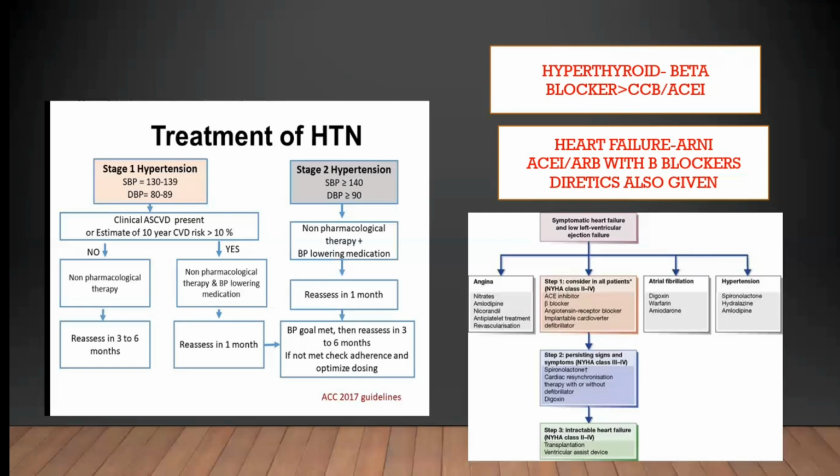We have to consider in all cases an ACE inhibitor or beta blocker or ARB or defibrillator. With persisting signs and symptoms of heart failure even after this treatment, we can add spironolactone or cardiac resynchronization therapy with or without defibrillator and digoxin. In case of intractable heart failure, the final choice is transplantation or ventricular assist device.